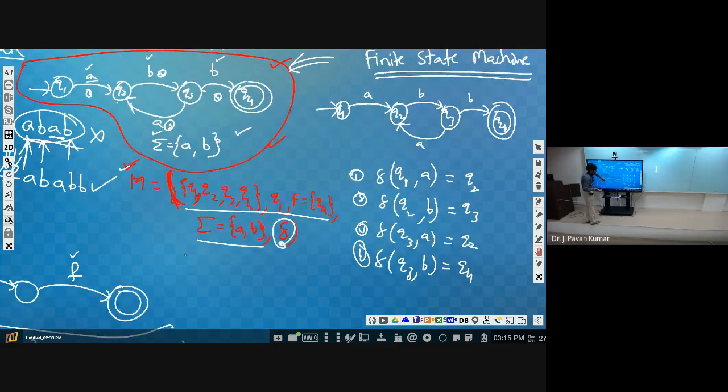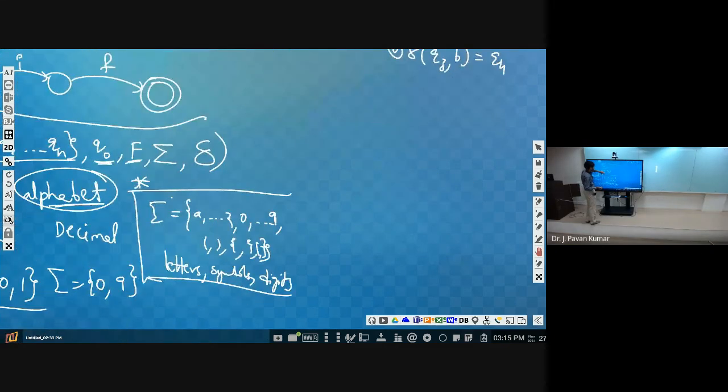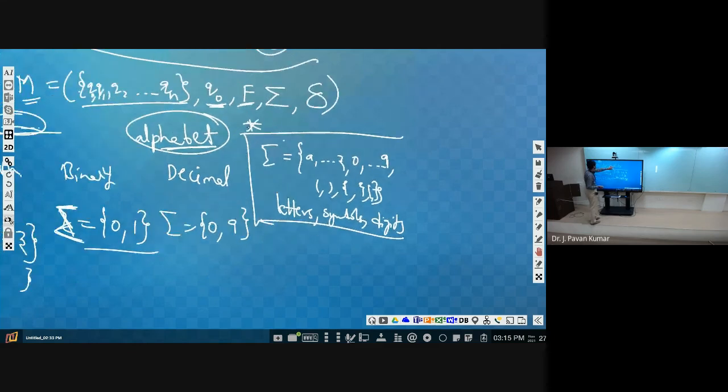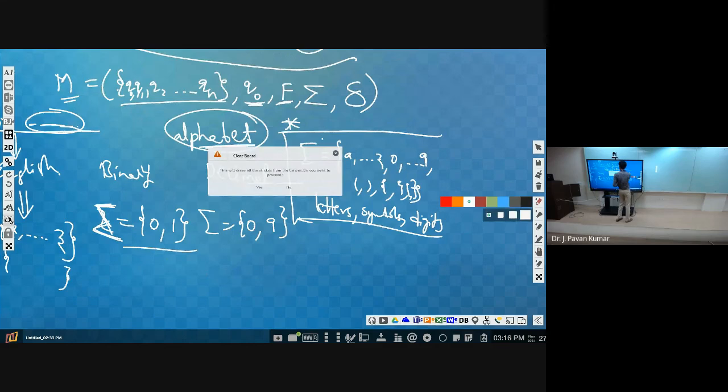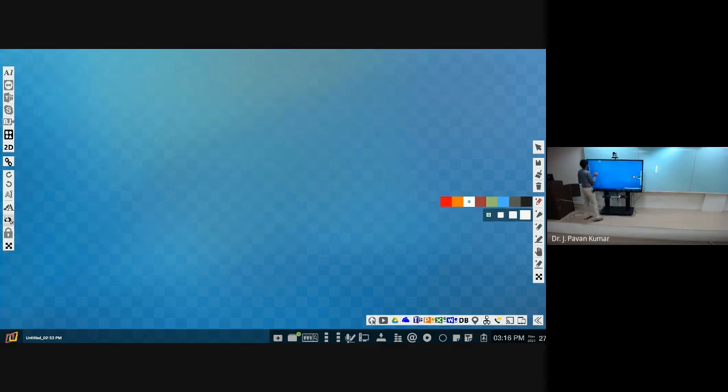Now let us consider a simple example. We are having some states like this.